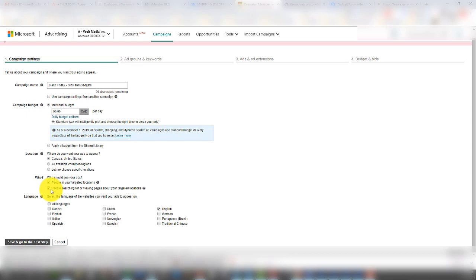People in my targeted location, I'm going to unselect this one. This means that people could be outside of my target location and still searching and viewing my pages. So I'm going to leave that. English selected here.